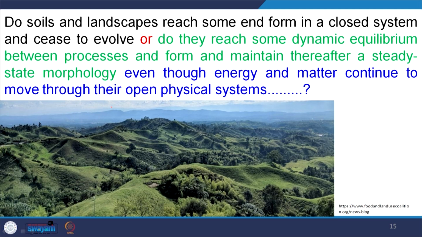Now the question arises: if we have parent material, climate, topography, and geochemical and organic processes going on, soil formation will take place. Will this continue forever, or will there be a full stop? To what extent can soil evolve?